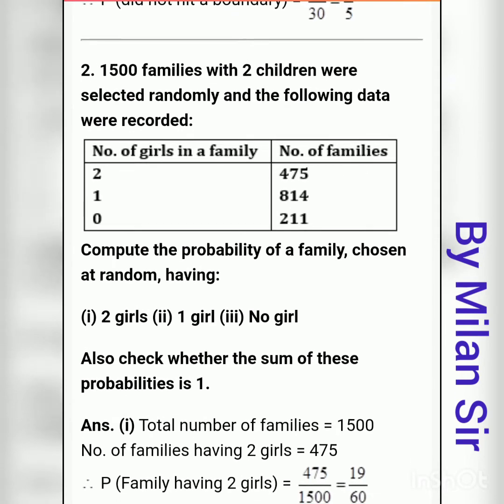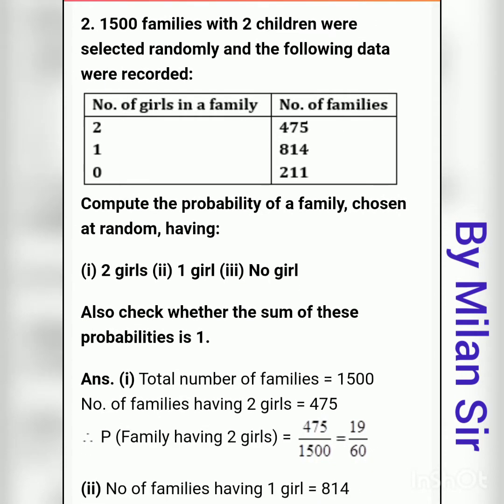First of all we need to find the probability for 2 girls. That means if we randomly select a family from these 1500 families, what is the probability that the family we select has 2 girls? We need to find the probability of selecting a family which has 2 girls.